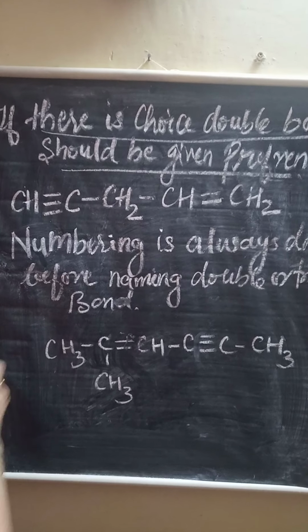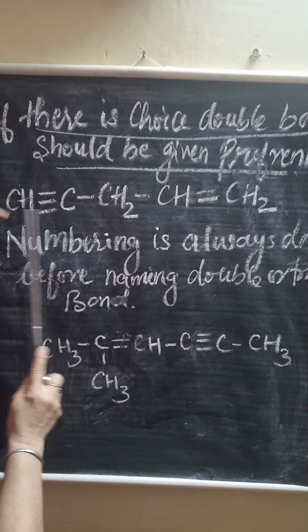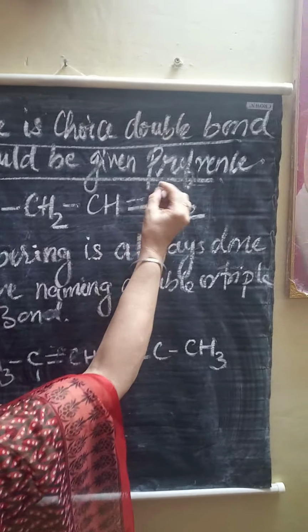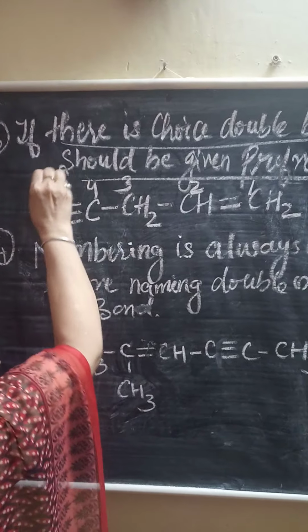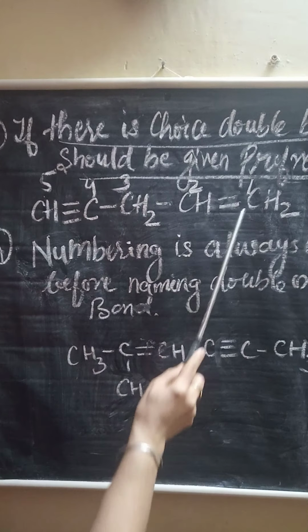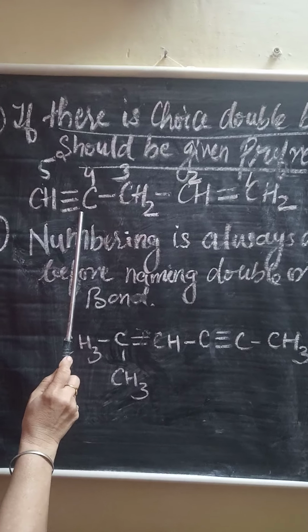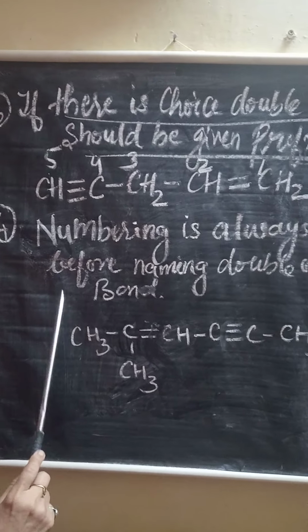Here both the triple bond and the double bond are nearest to the first carbon. So we will give preference to the double bond, and we will start numbering from here: 1, 2, 3, 4 and 5. This way we will do the numbering, and the compound will be pent-1-en-4-yne. Okay.